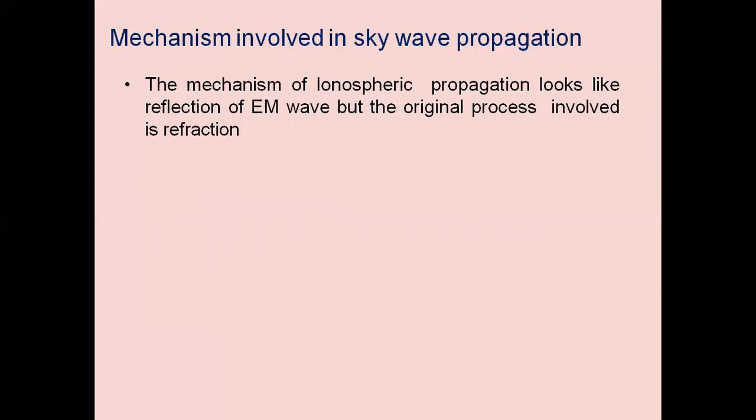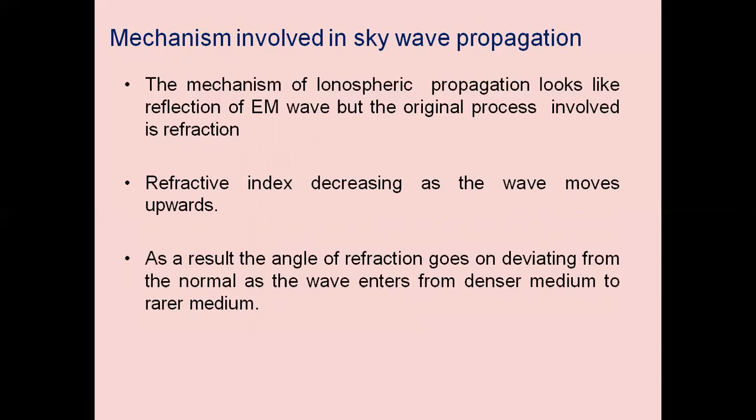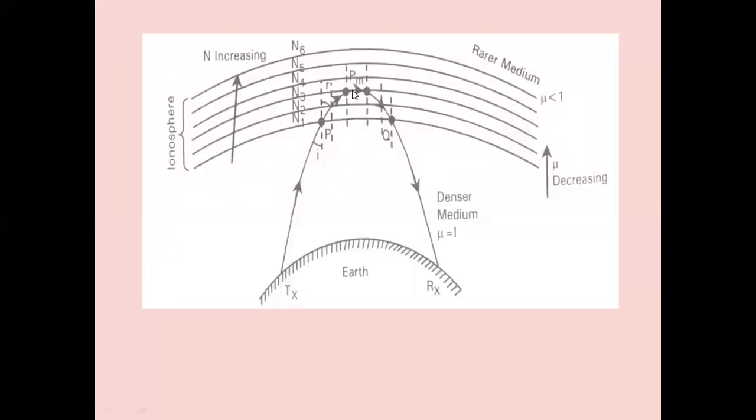The mechanism involved in skywave propagation: the mechanism of ionospheric propagation looks like a reflection of EM waves, but the actual process involved is refraction. The refractive index decreases as the wave moves upward. Due to that, there is a bending of the EM wave. As a result, the angle of refraction keeps deviating from the normal as the wave enters from a denser medium to a rarer medium.